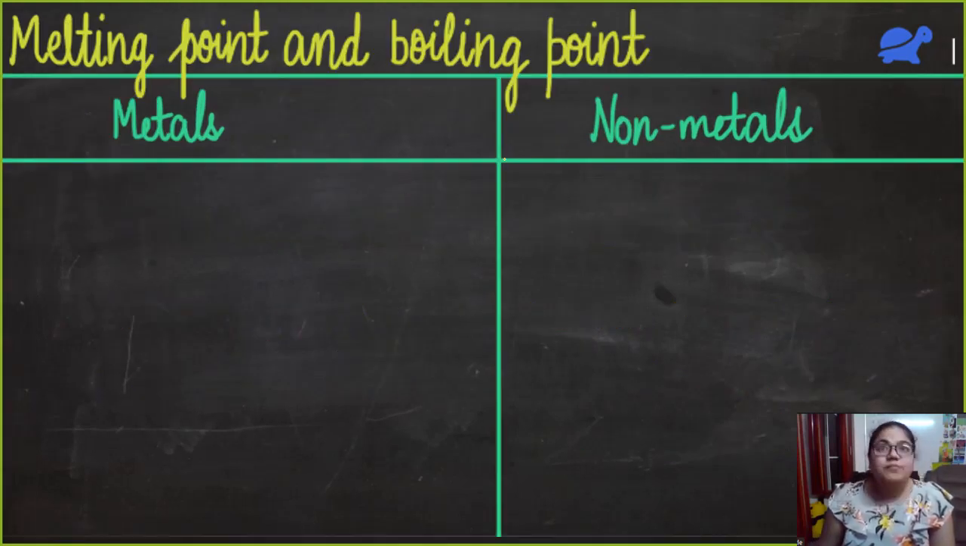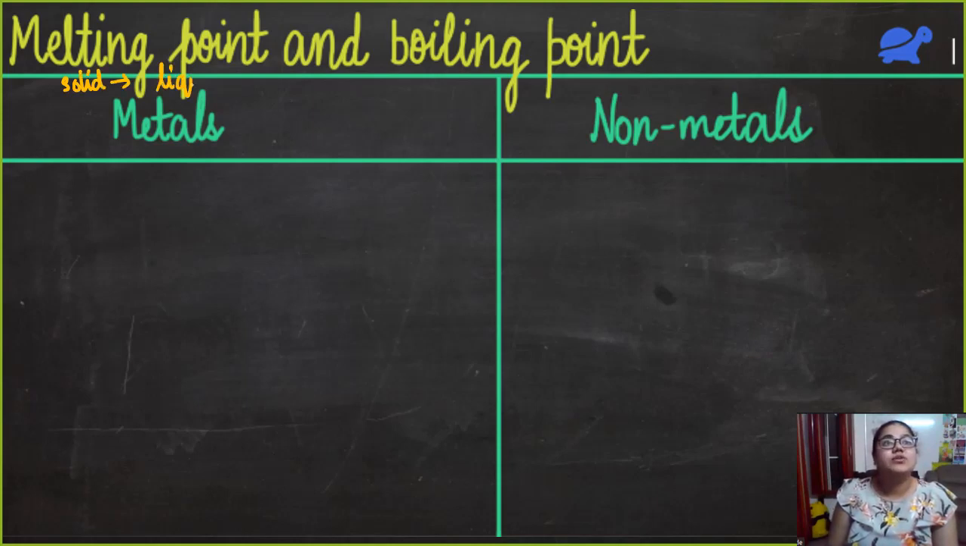Now, let's talk about melting and boiling point. So, melting point was the temperature at which solid changes into liquid. Where do I write? Okay, I'll write here. Solid changes into liquid. So, that temperature is known as melting point. Boiling point is what? Liquid changes into vapor or gas phase.